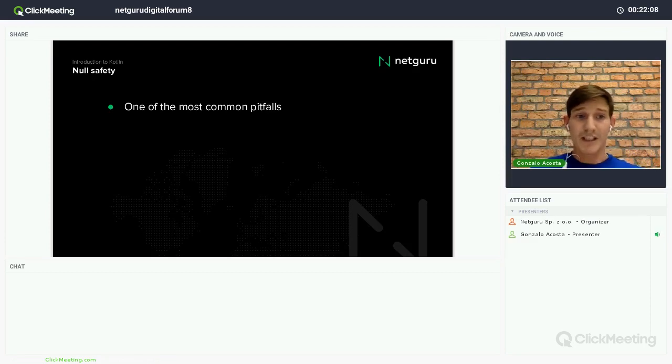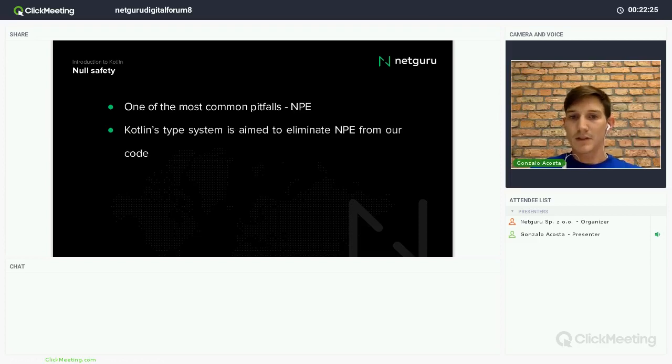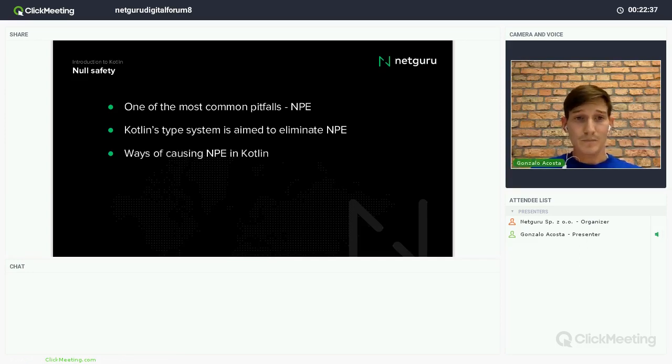And of course, for us, we know that it's one of the most common pitfalls for Java developers. It happens, of course, when accessing a member of a null reference, which gives a null pointer exception. So Kotlin's type system is aimed at trying to eliminate these null pointer exceptions from our code.